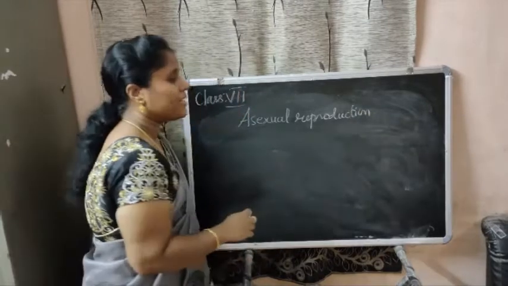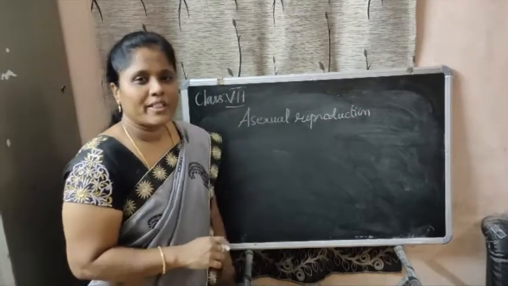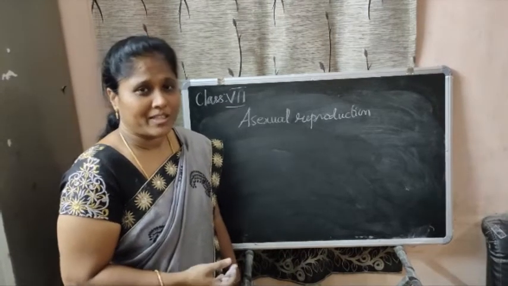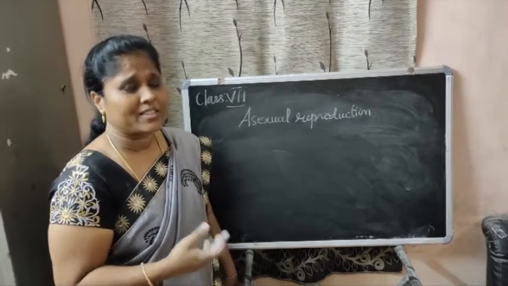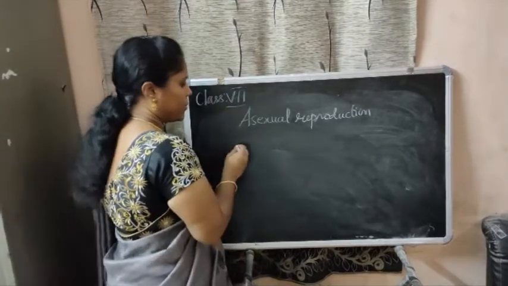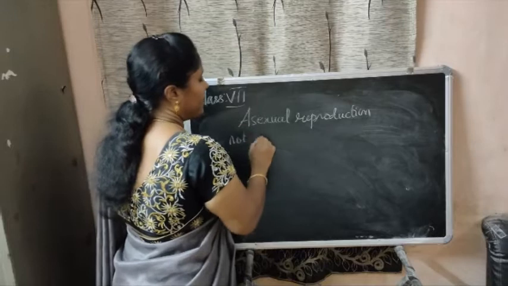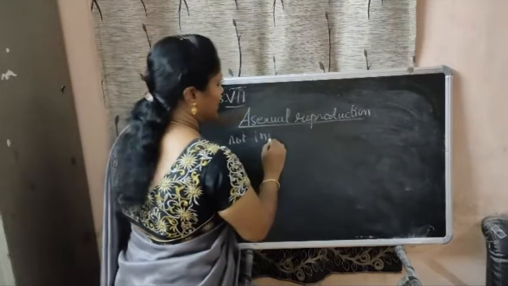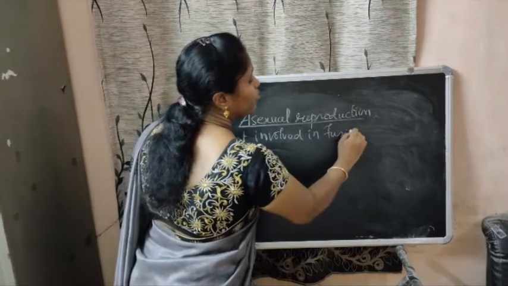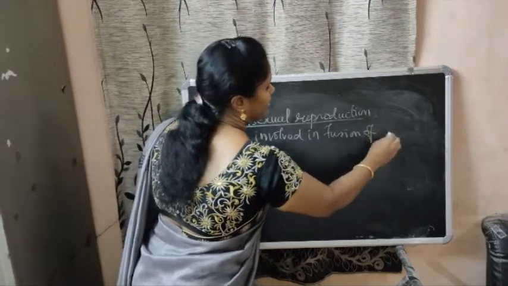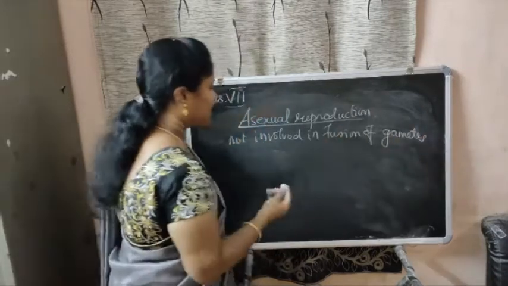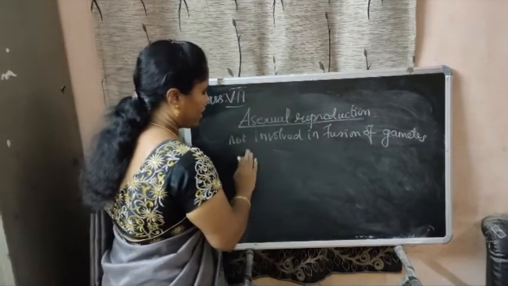So the plants which are formed without pollination or fertilization, that is by means of stem cuttings or any other method, this is called asexual reproduction. It does not involve the fusion of the male and female gametes. So it does not involve what?